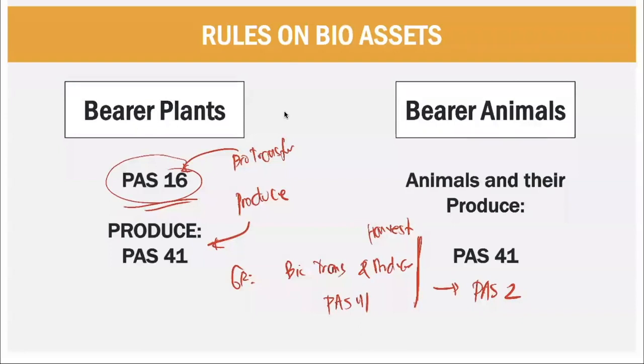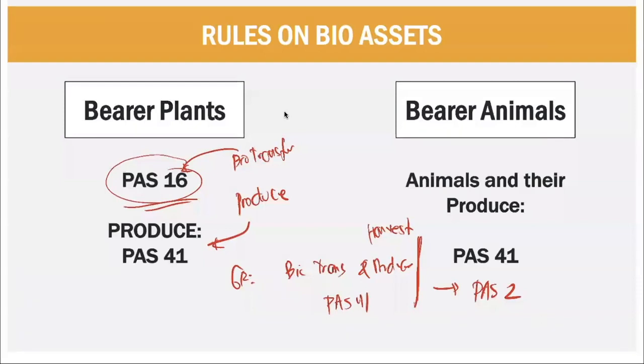Pero, may exception dyan. Yung bearer plants. The bearer plants and the biotransformation, it is accounted under PAS 16. And the produce is only accounted in your PAS 41. While your bearer animals, the animals' biotransformation, including their produce, is accounted under PAS 41. Ingat dyan ah, bearer plants, PAS 16.